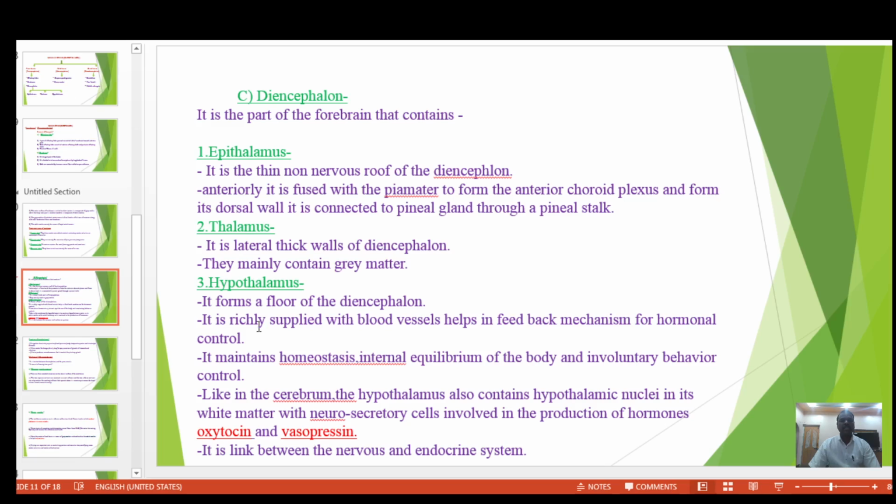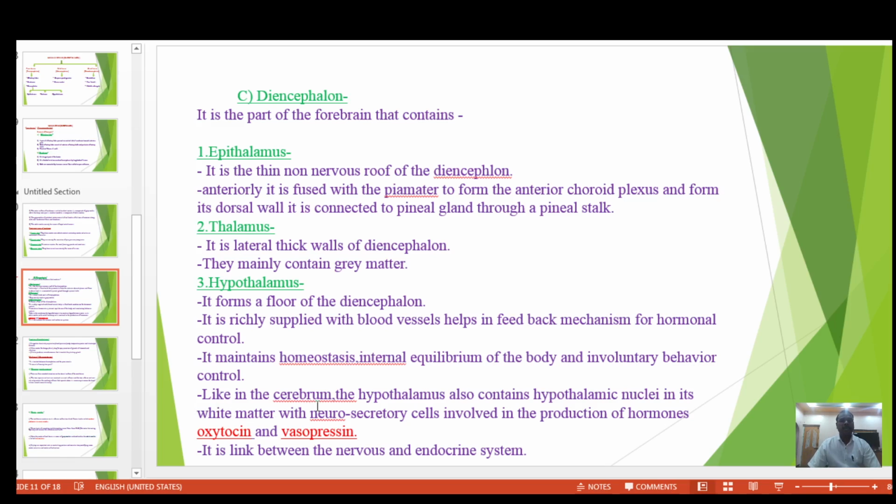It is richly supplied with blood vessels and helps in feedback mechanism for hormonal control. It also maintains homeostasis, internal equilibrium of the body, and involuntary behavior control.